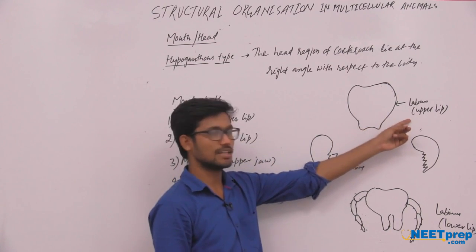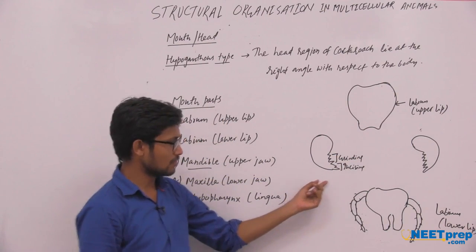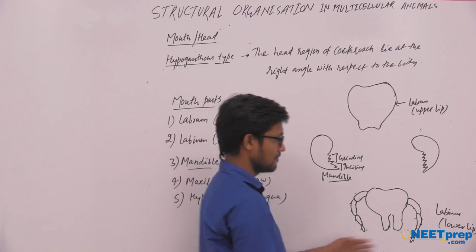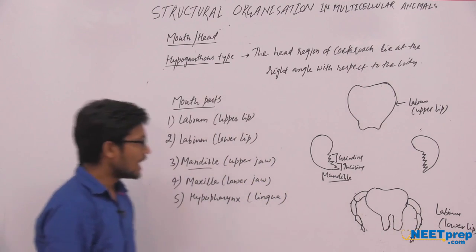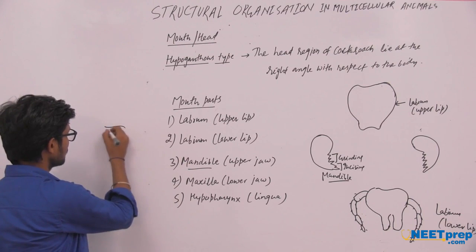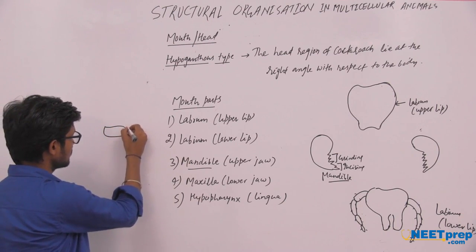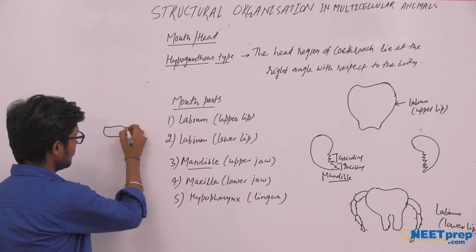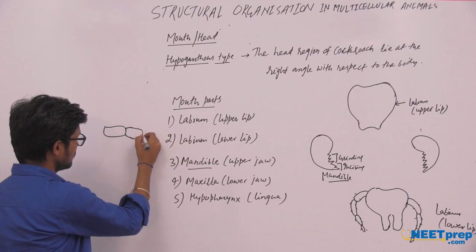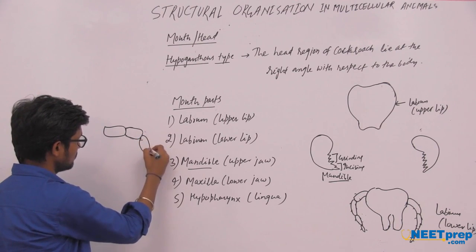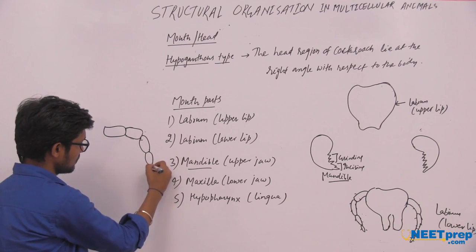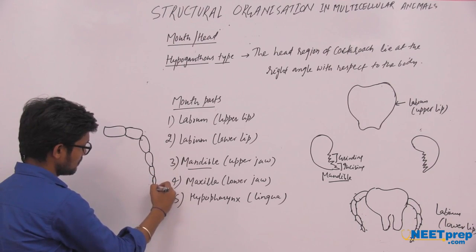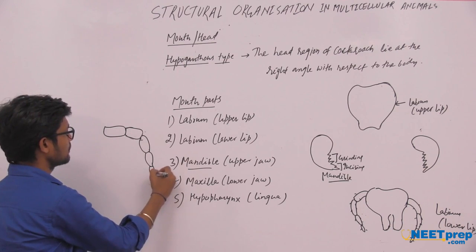This is the labrum, the upper lip. After that, one pair of mandibles, and after that the labium, the lower lip. After that, the maxilla, the lower jaw. From this maxilla arise some maxillary palps.